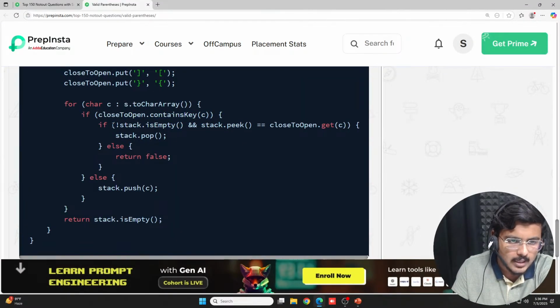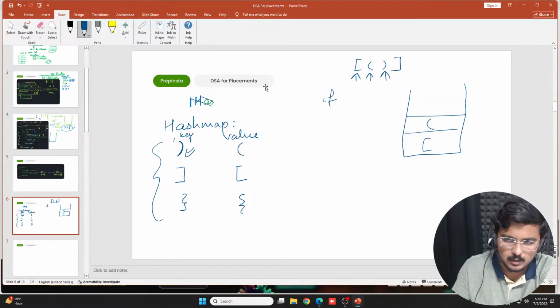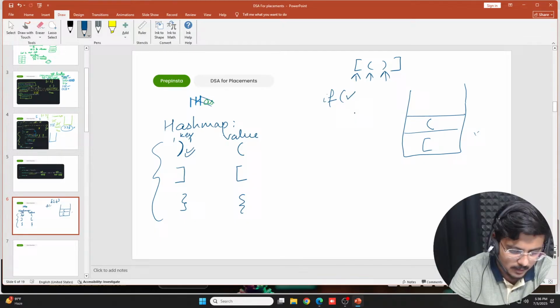Now I'll check whether the stack is empty or not. So stack is not empty. This is not stack dot isEmpty: stack is empty, and then you have a not operator with it. So basically I want to check if the stack is not empty, which is true, and then you have logical and. Then what is the condition? I'll tell you what I'm exactly saying. You first checked whether it is empty or not. So it is not empty. First condition of if is valid, fine.